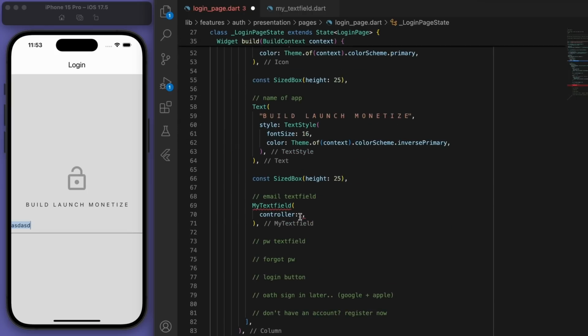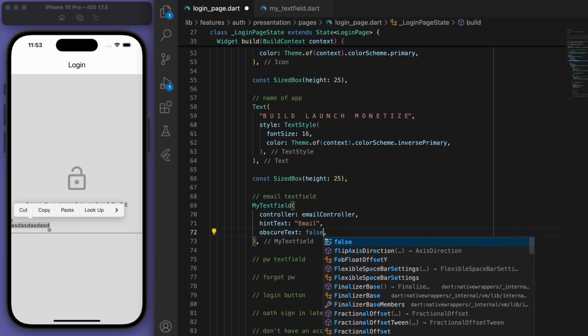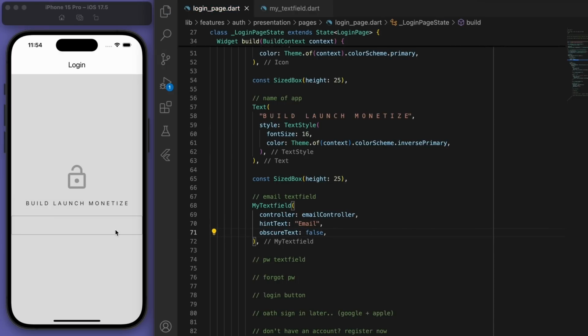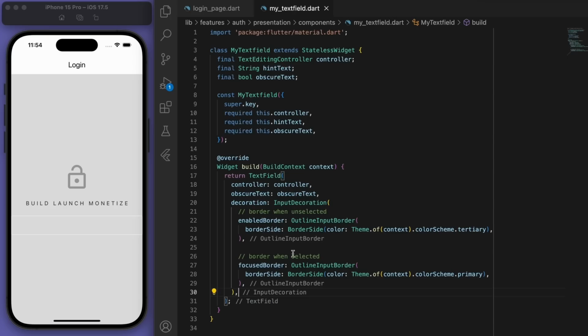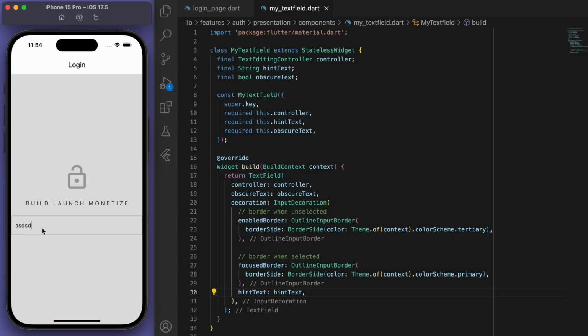And so if you pass the email controller to the text field, it'll help us access what's in the text field that the user typed. We got the hint text, and the obscure text, I'm going to say false. And so you can see there is our text field with the border. And let's actually pass through the hint text as well, which is just kind of the default what is in there to let the user know what they should type.